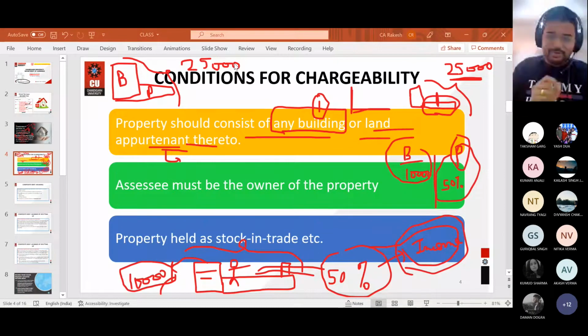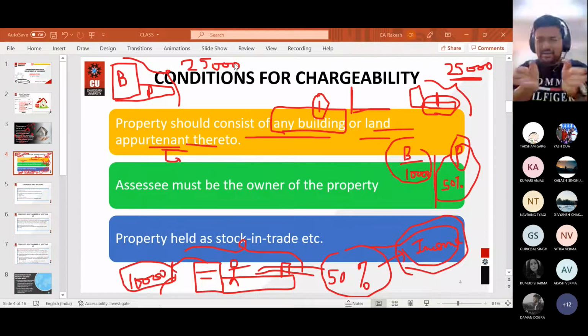Then it will be chargeable to tax under income from house property. And if it can be separated, then it will be taxed accordingly. The case of the building will come under income from house property, and the other one will go under business and profession or income from other sources. So this is the first case.